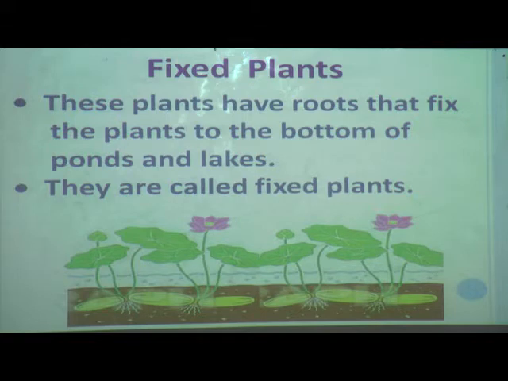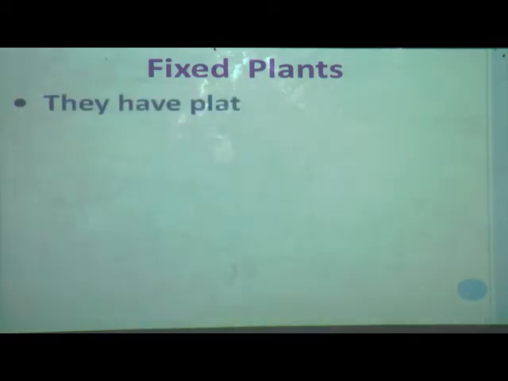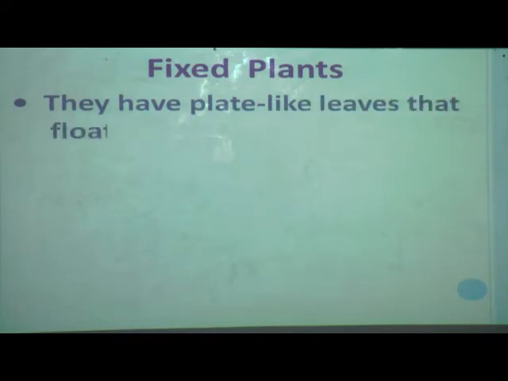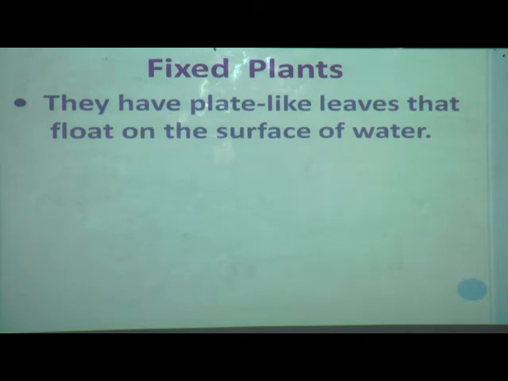We are learning about aquatic plants and this is the second type, fixed plants. They are fixed because these plants have roots that fix them to the bottom of the ponds and lakes. Now we will see how they are adapted in this condition. The fixed aquatic plants have plate-like leaves that float on the surface of water.